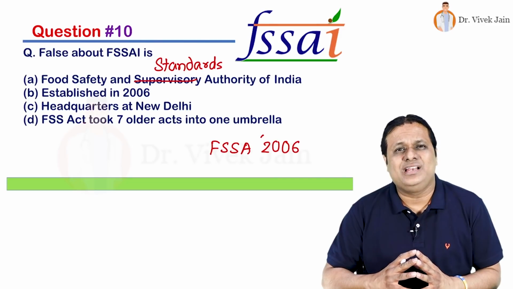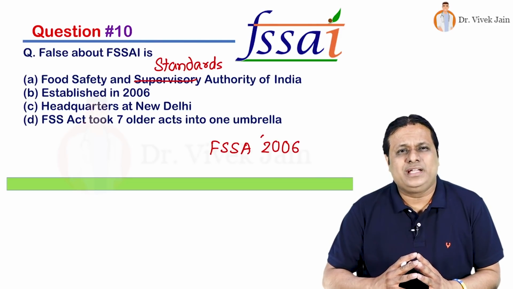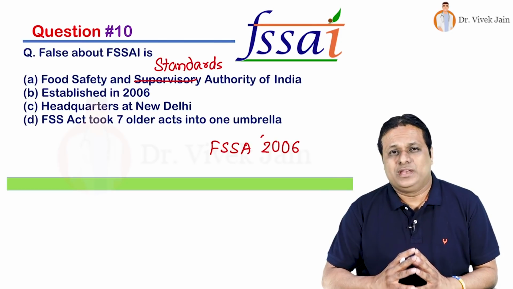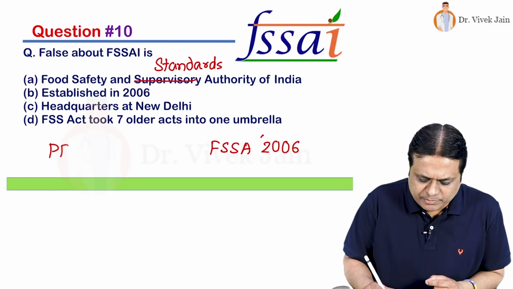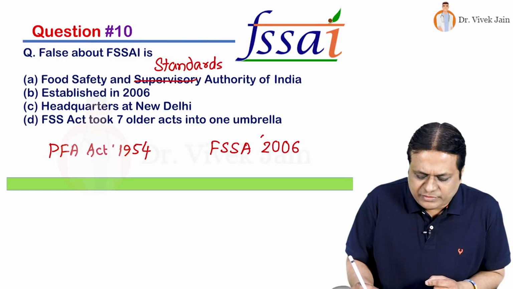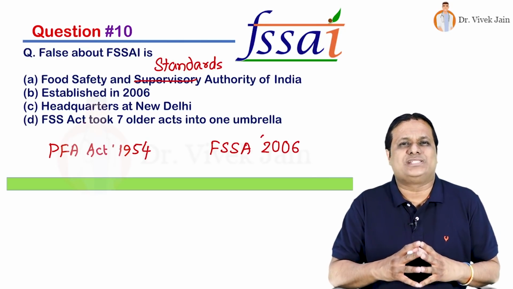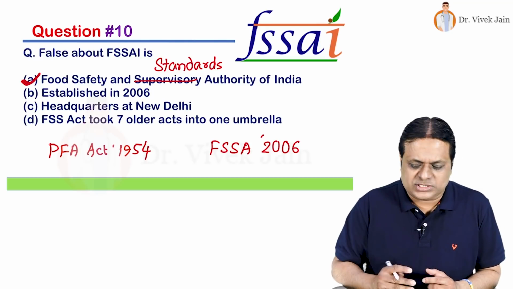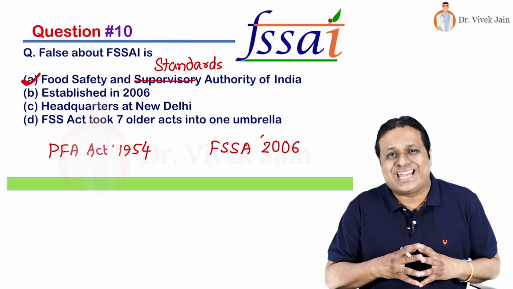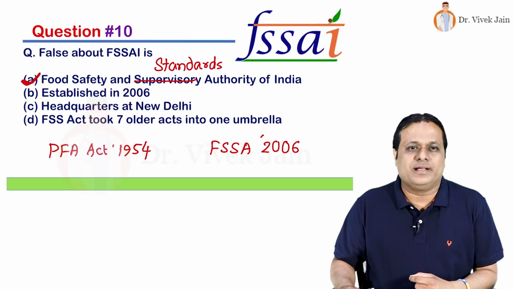It has 6 regional offices also. It took 7 older acts into a single umbrella act. Now out of those 7, one of the most important older acts was Prevention of Food Adulteration Act 1954. Since in this question they have asked false, choice number A is false. It is not Supervisory but Standards Authority of India.